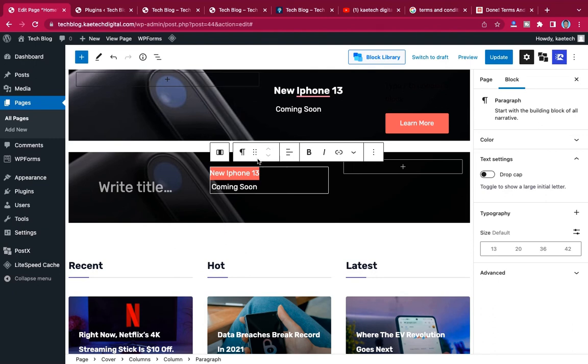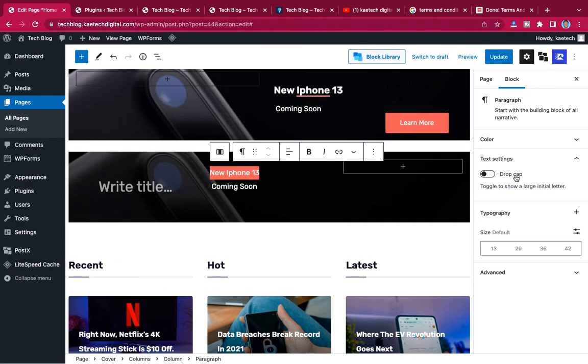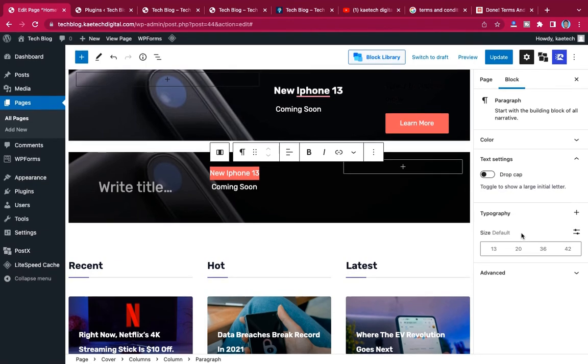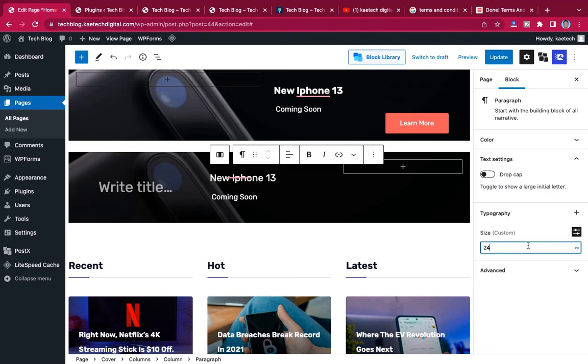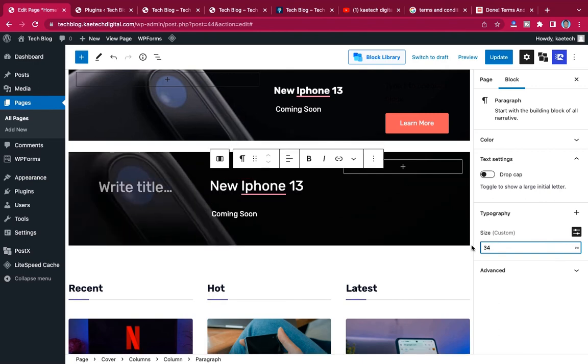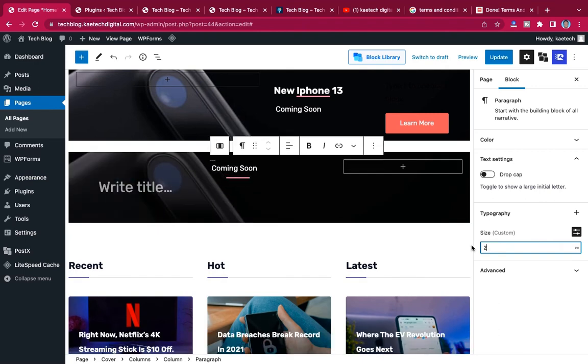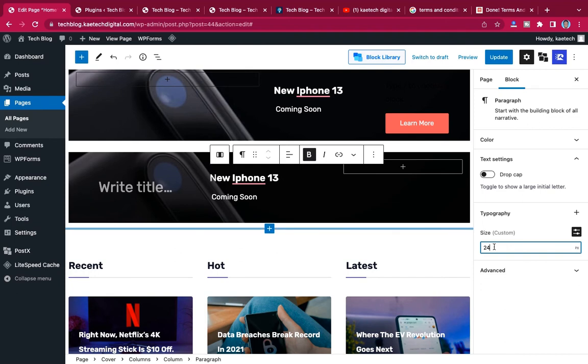So make this one big. You can choose any size that you want for it. I want to adjust the size to, let's say, 24. Okay, so I have adjusted the size to 24, or let's say 34, however you want it. You can adjust the size. So let's say 24, and then I'll make it bold. 24. Why is it not here?